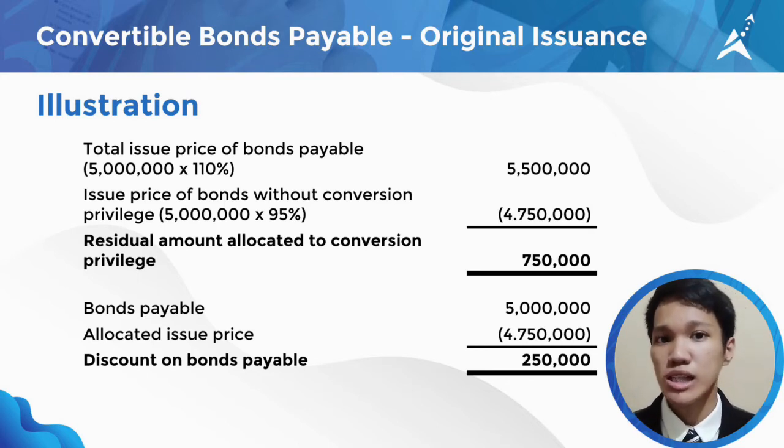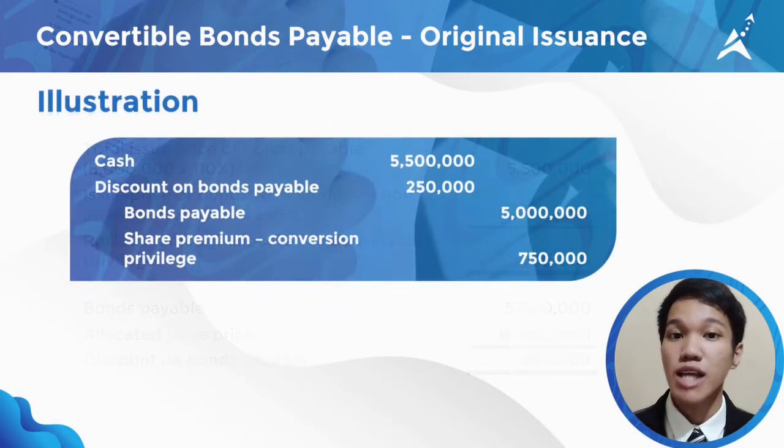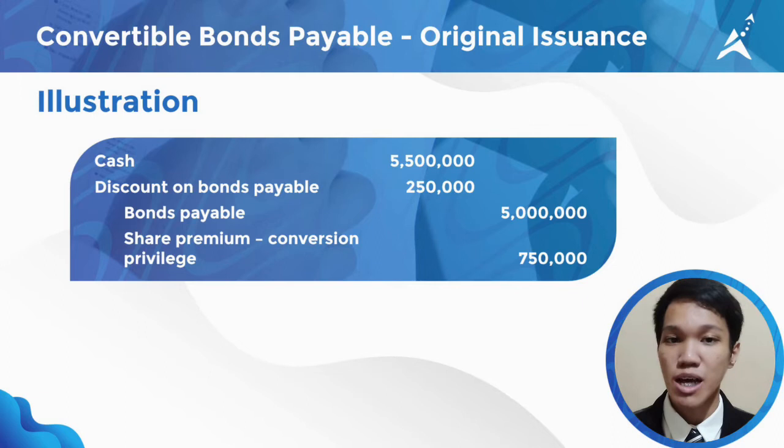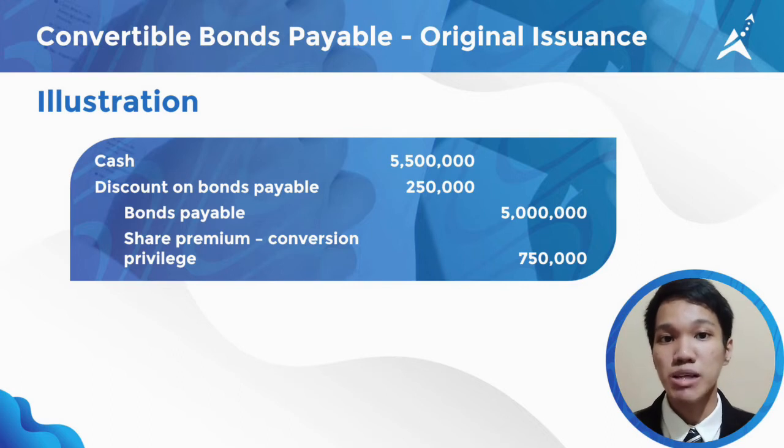To compute the discount on bonds payable, we only need to deduct the allocated issue price of the bonds payable from the face amount, resulting in 250,000. Here is the journal entry. A debit to cash 5,500,000, discount on bonds payable 250,000. Credit bonds payable 5 million, and share premium, conversion privilege, 750,000.